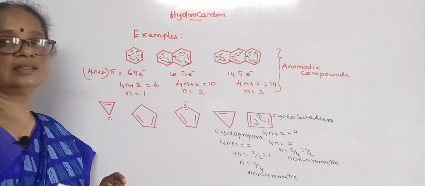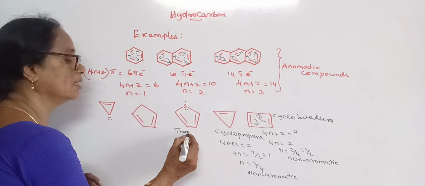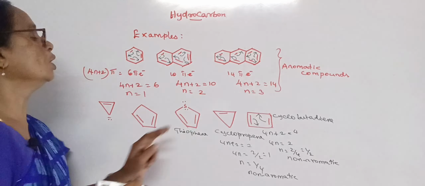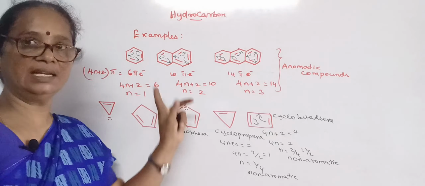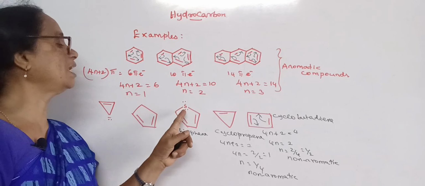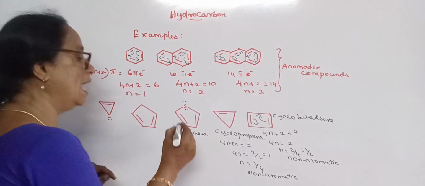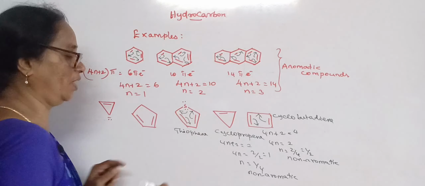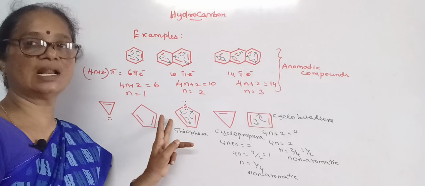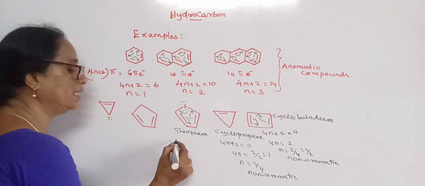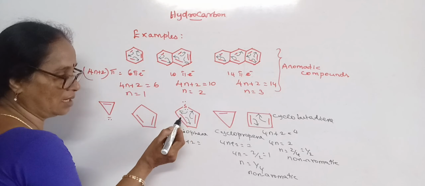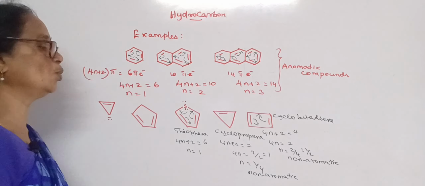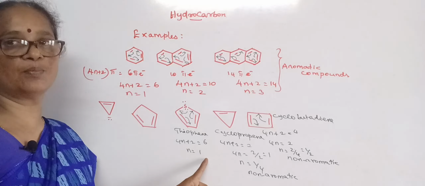Let us find thiophene. The compound is thiophene. In this, the sulfur has 2 lone pairs of electrons, one in the s orbital and one in the p orbital, and this pi electron pair can undergo delocalization in this way. So the presence of the pi orbital allows delocalization. Now let us consider 4n plus 2. Here 2, 4, 6, so this is equal to 6 where n equal to 1. So this becomes an aromatic compound.